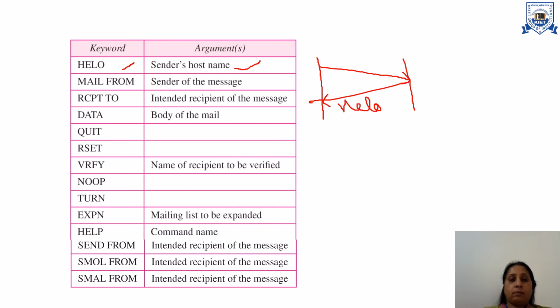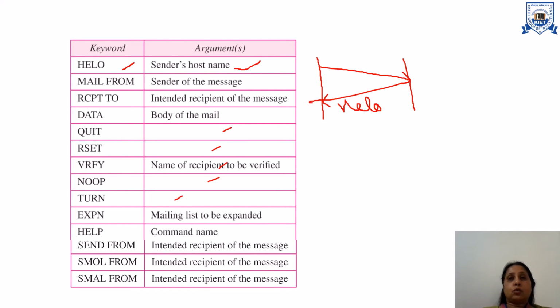Mail from, the sender of the message. Recipient, the intended person we want to send the mail to. Data, the body of the mail. Quit, for any abrupt reason. Reset, to reset the mail. Verify, the name of the recipient, you want to verify whether it is correct or not. Noop, if there is some problem in between the connection, then we can ping the systems.